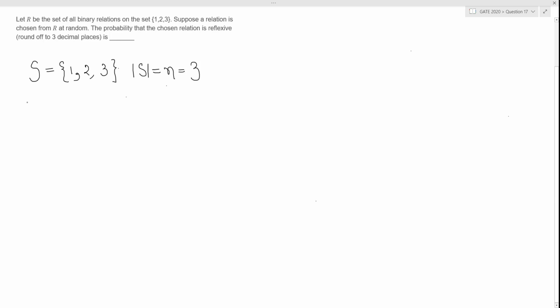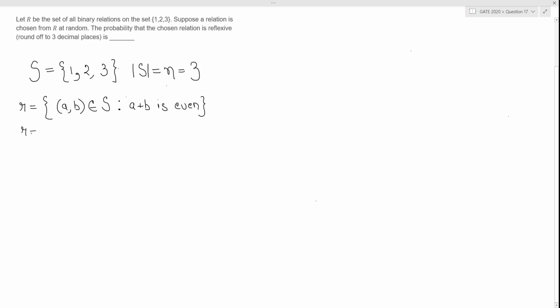Now, to better understand what a relation means and how a relation is reflexive, let me take an example. Let us take a relation small r, which consists of elements (a, b) belonging to the set S such that a plus b is even, right?